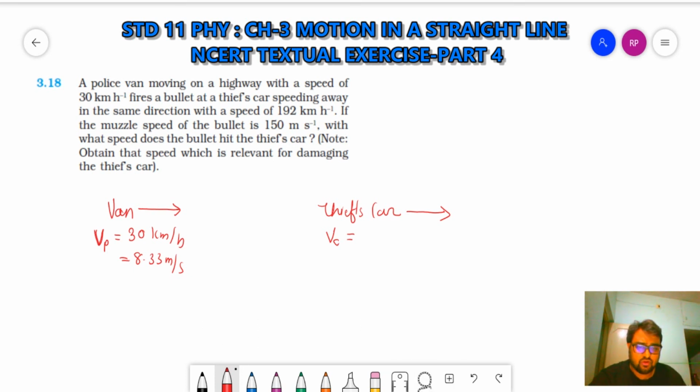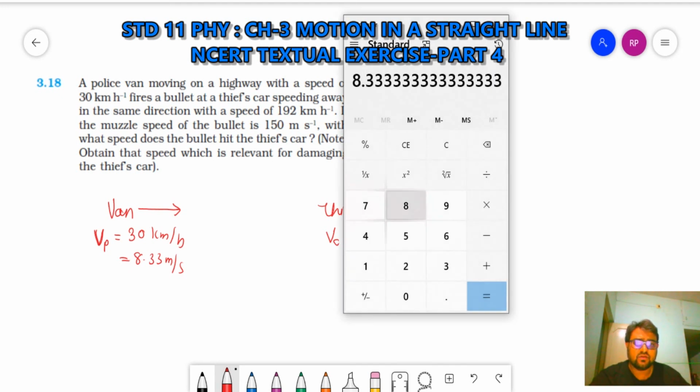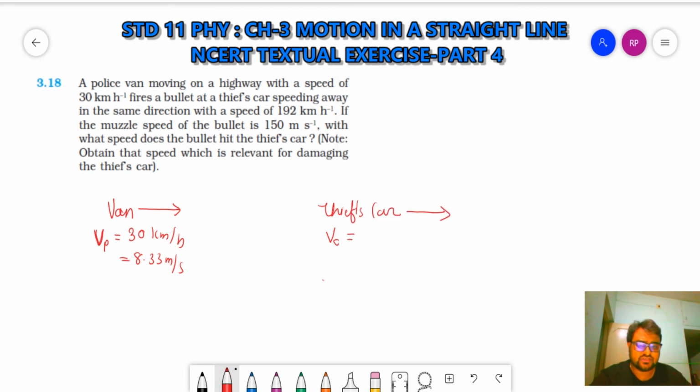So let's convert it to meter per second: 192 multiplied by 5 divided by 18. So 192 kilometer per hour is equal to 53.33 meter per second.